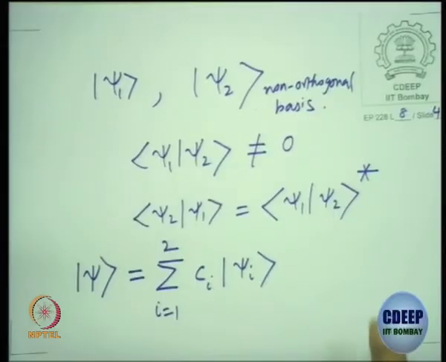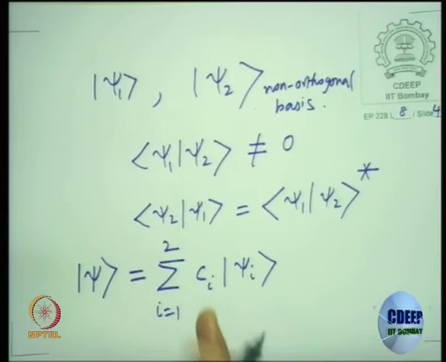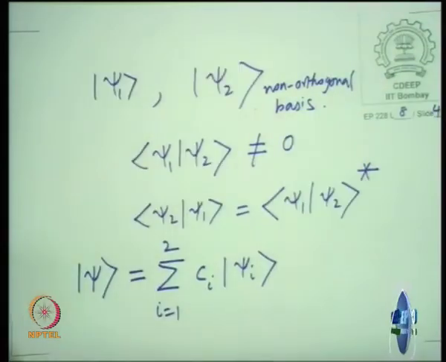And then what did we do? We wanted to get to the orthogonal basis from the non-orthogonal basis. This is what we were doing in the last lecture. And some of you were asking me which should be the starting vector? Any of these two vectors I can choose in the two-dimensional vector space. In an n-dimensional vector space, the starting vector could be any of those n basis vectors.